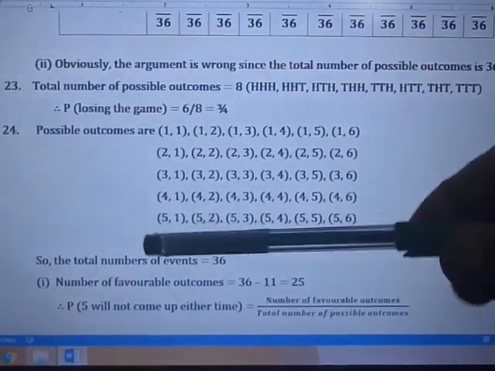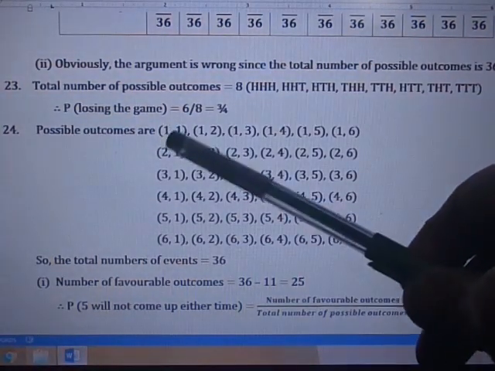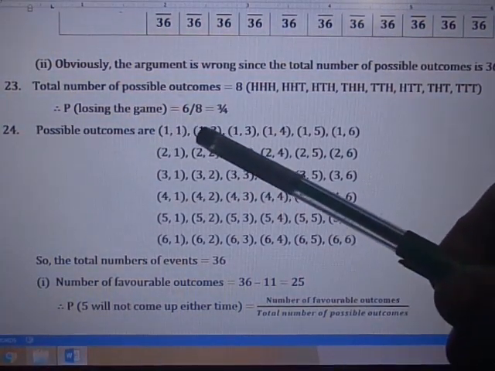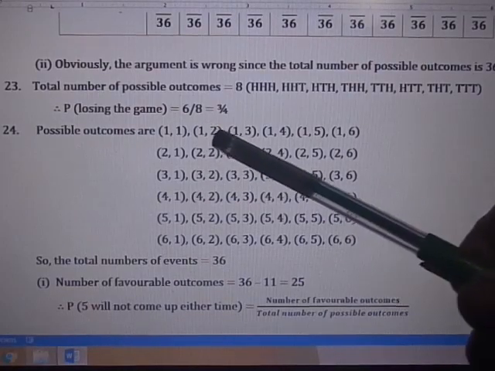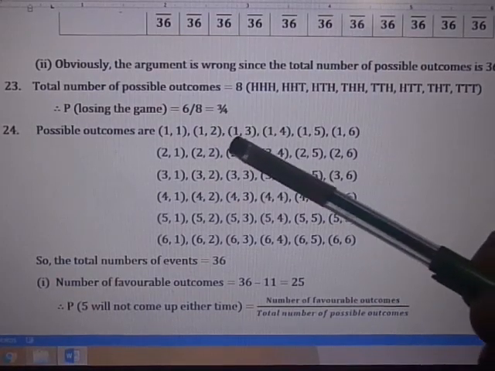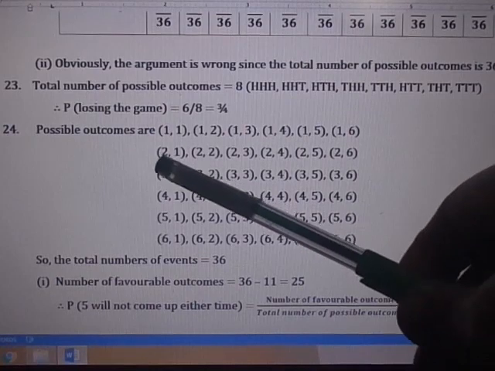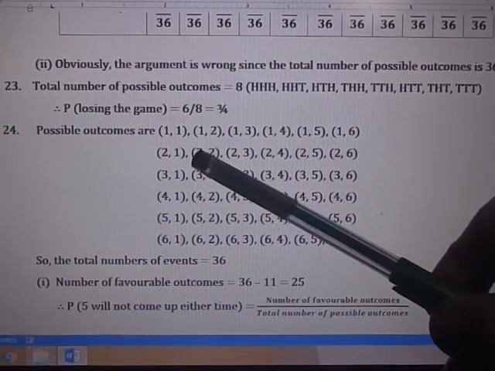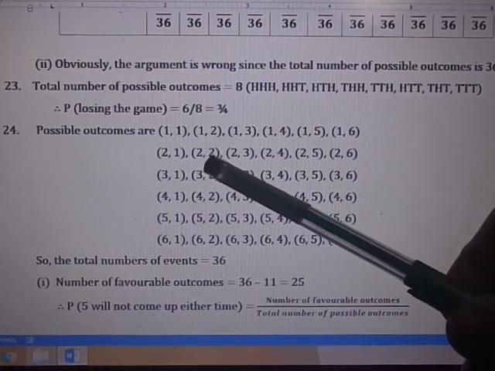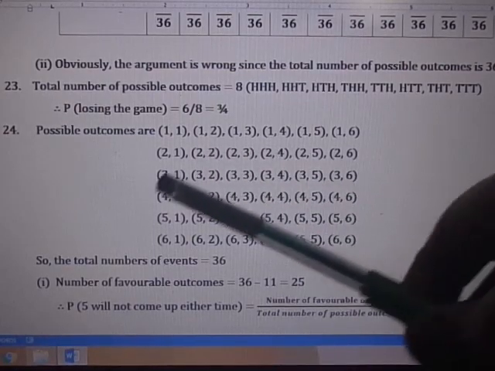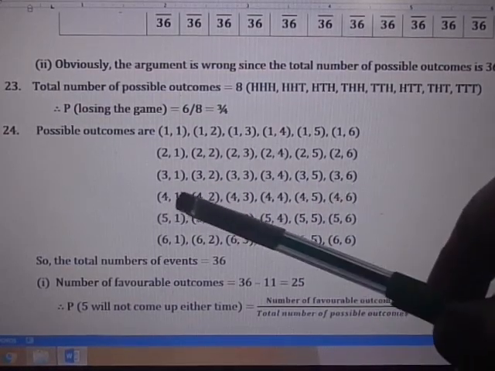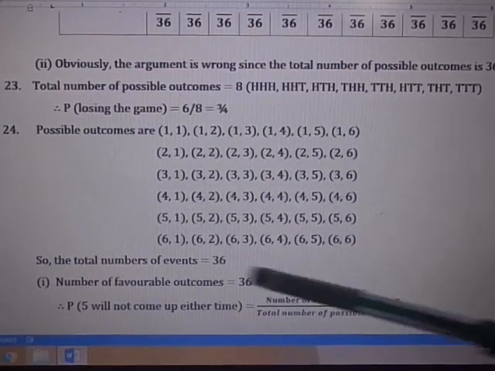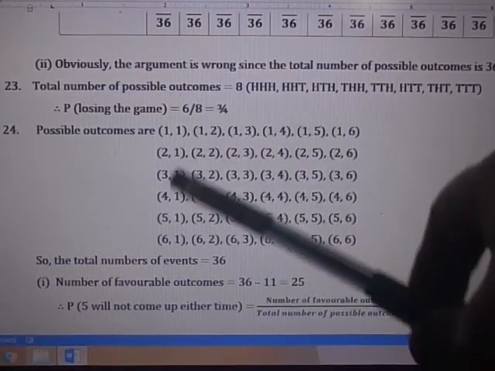The first throw, let's say 1, second throw also 1. First throw 1, second throw 2, then 1, 3, 1, 4, like this. Or first throw 2, second throw 1, then 2, 2, like this. Or 3, 1, 3, 2, 3, 3, or 4, 1, 4, 2, like this. These are all possible outcomes. There are 36 possible outcomes.